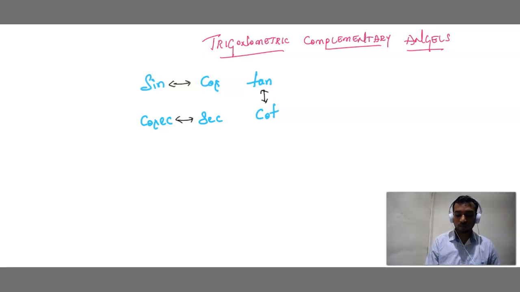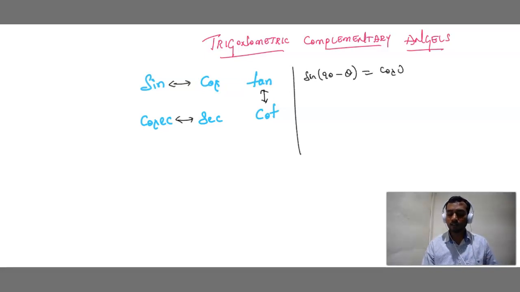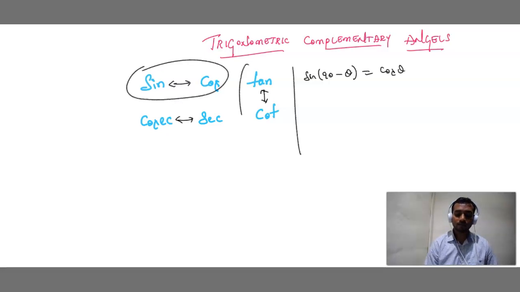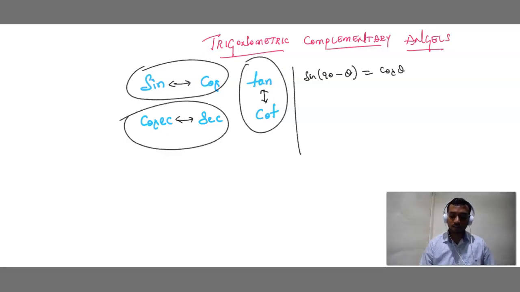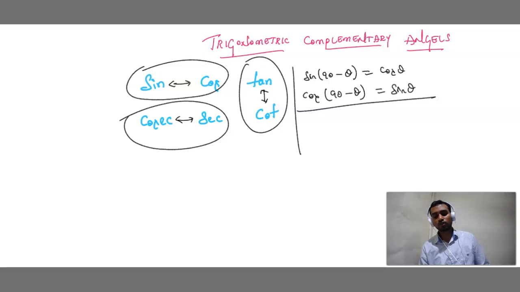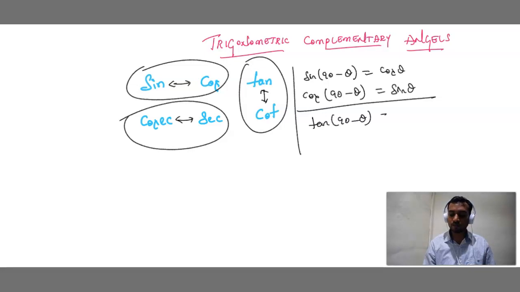Okay, so the formulas are here, that is sine of 90 minus theta is cos theta. Can you see here I have done the pairing? Sine of 90 minus theta is cos theta. Similarly, cos of 90 minus theta is sin theta. Sin will become cos, cos will become sin. Similarly, tan of 90 minus theta becomes cot theta. Then cot of 90 minus theta becomes tan theta. Done.